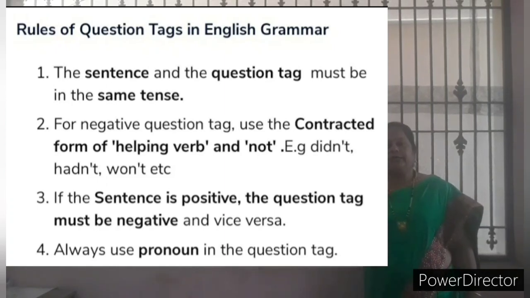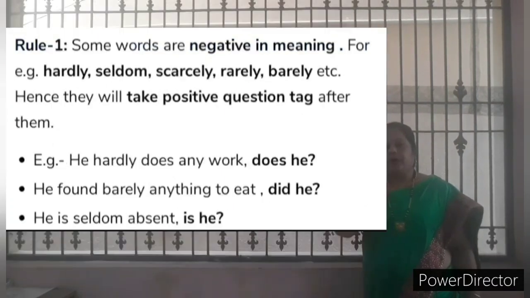Is it okay? And the third one: if the sentence is positive, the question tag must be negative, and vice versa. Always use the pronoun in the question tag. Is it clear? That is, the question tag must be auxiliary verb plus pronoun. What is an auxiliary verb? Helping verb plus pronoun. Is it okay?